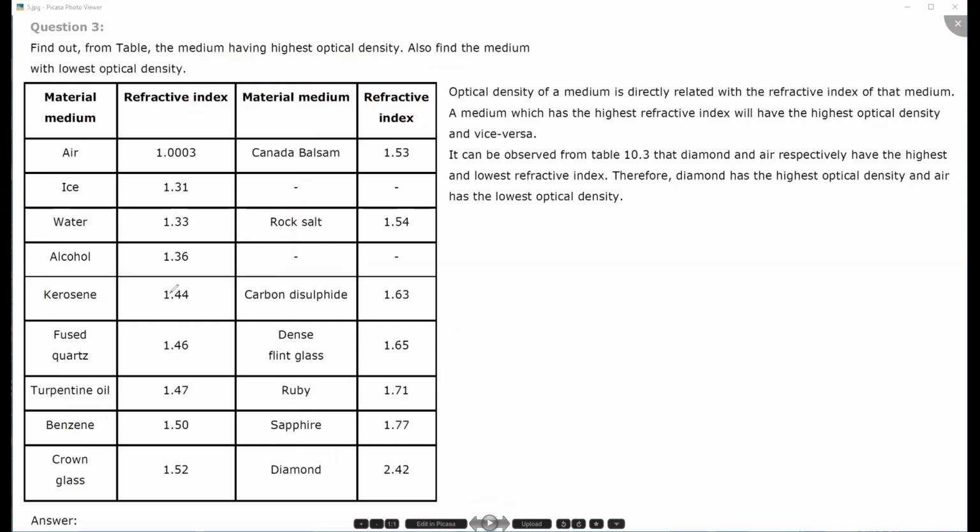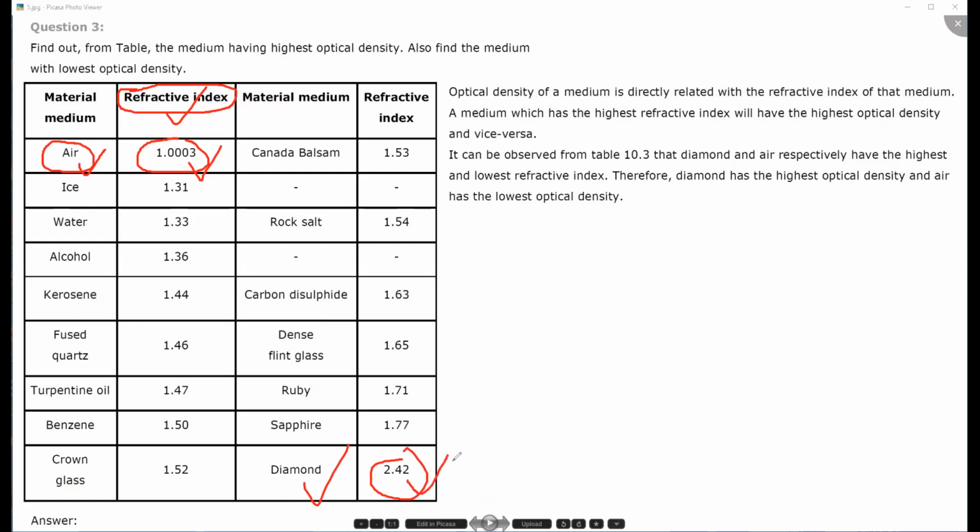So here you can see that 2.42, that is diamond, is having the highest refractive index, and which one has the lowest refractive index? Here. Air is having the lowest refractive index. Okay, so you know the optical density is directly related to refractive index. We have already discussed this in the theory lectures that refractive index is directly related to optical density of the medium. If the refractive index is more, optical density is more. If refractive index is less, optical density is less.